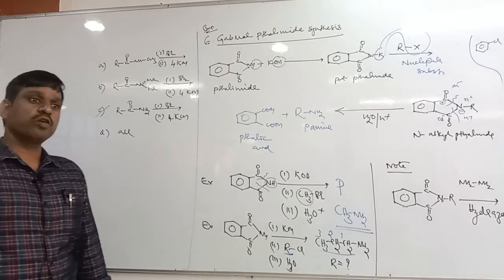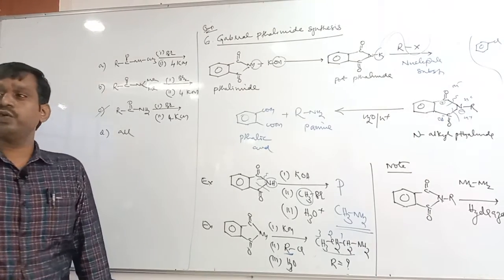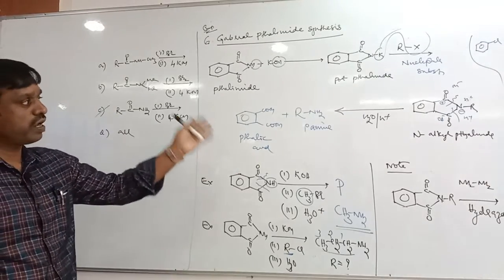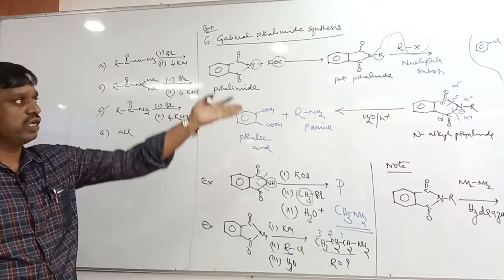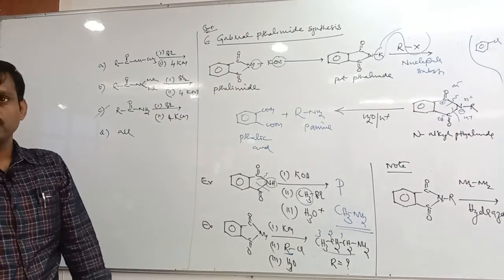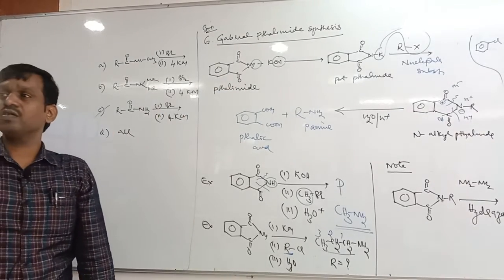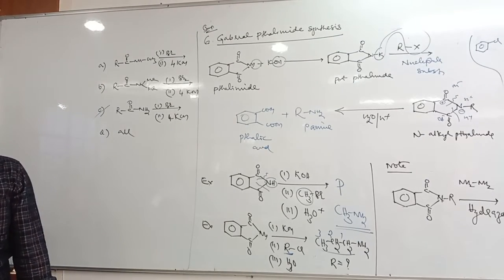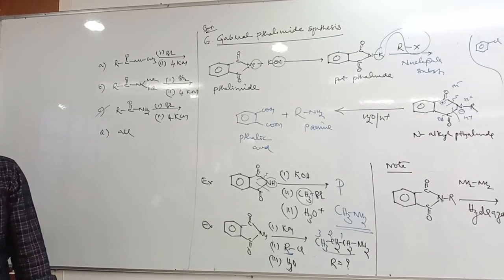So why can aromatic amines not be prepared? Due to PDCH, partial double bond character, because it is a nucleophilic substitution. Haloarenes do not undergo nucleophilic substitution reaction because of partial double bond character.